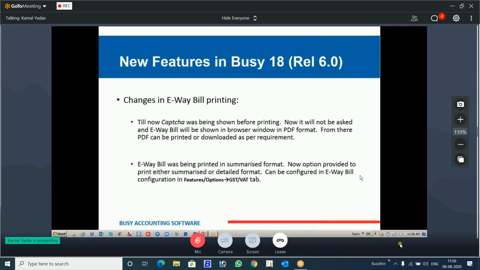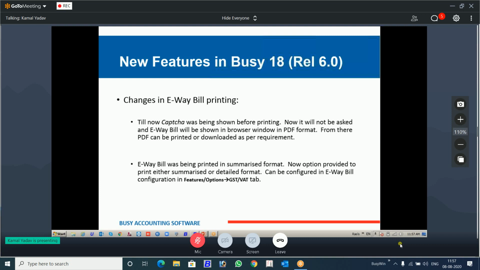Number one is when you print an E-way bill, Busy was asking you to give the captcha. Now that captcha will not be asked and it will print automatically.